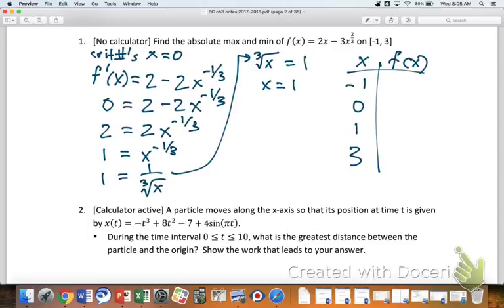So let's see, if you plug in a -1, what's the output? What's f of -1? It's -2 minus... what's -1 to the 2/3? It's 1, right? So f of -1 would end up being -5, I think. Let's do an easy one. How about 0? 0.